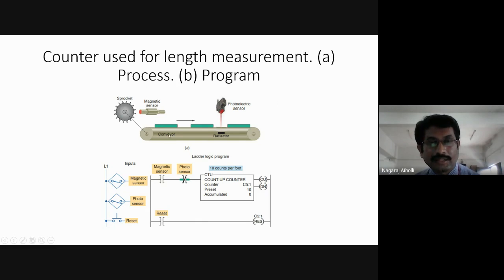The first one is the one which illustrates the process, and the second figure is illustrating the ladder logic program. Is it clear here, students? Any problem in understanding here? I hope everybody understood this application.